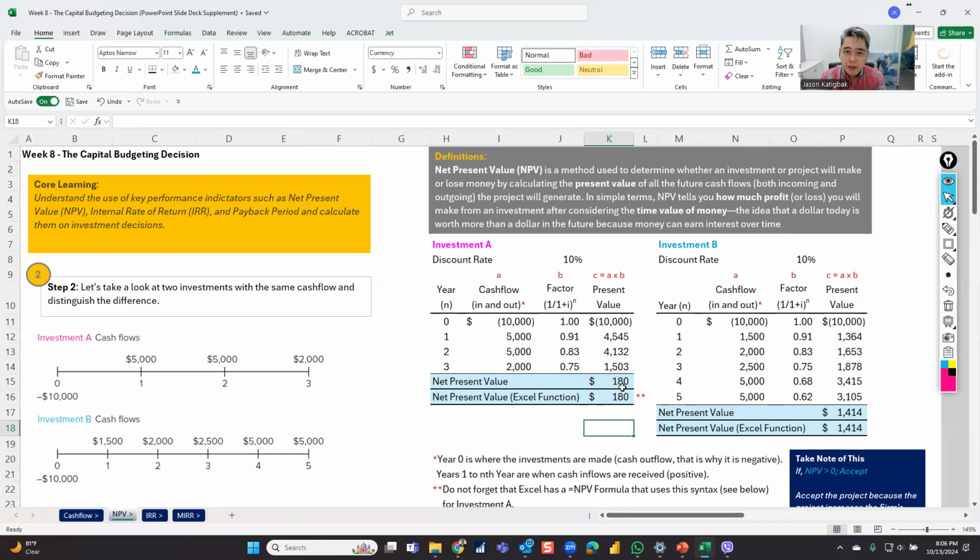Right now, what you're trying to do is quantitatively calculate how you allocate your capital and which investment you need to fund. If you only have 10,000, then fund B. If you have 10,000 or 20,000, fund B and A, right? Because this one will actually give you 180. So what if I fund B for 10,000? It will give me this much for 5 years.